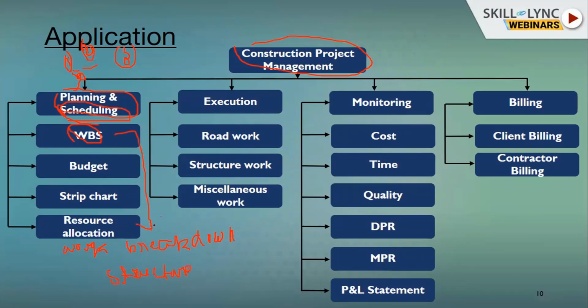Work breakdown structure means if there is any kind of work, breaking it into small pieces, and showing the detail of each activity is known as WBS. Suppose the work is a culvert. We need to make a WBS of the culvert. Then what parts do we need to consider? We need to consider foundation, wall, top slab, and the pitching. So this is known as the WBS of a culvert.